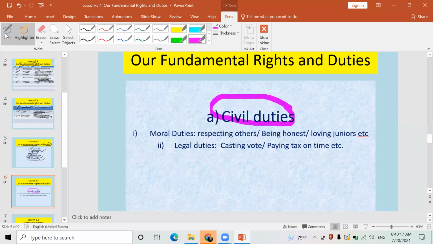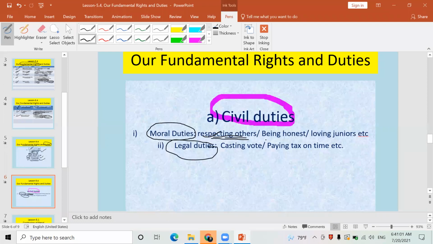It means duties, okay, in English. Look here, moral duties. First one, civil duties, is known as moral duties, and the second one is known as legal duties. What are our moral duties? Already I have told you, duties especially belong to the moralities and honesty of the people. Under the moral duties, which is a civil duty, one of the fundamental duties of the people, what they should do as their duties and works: they have to respect others, they have to respect the teachers, the elders, the parents. These all come under the moral duties.